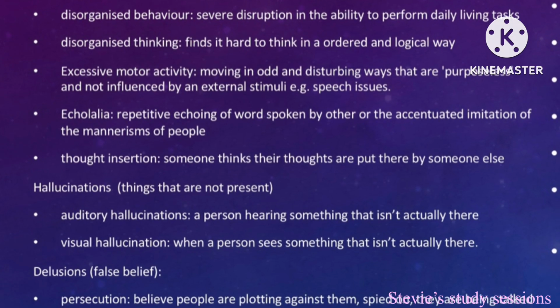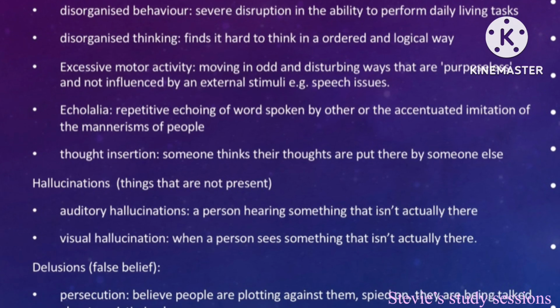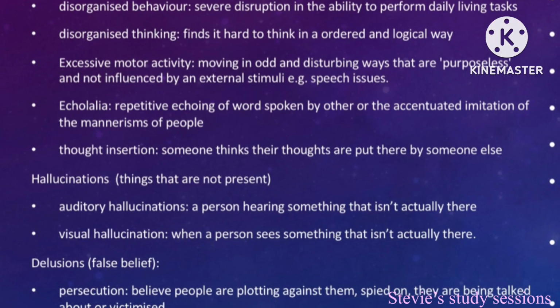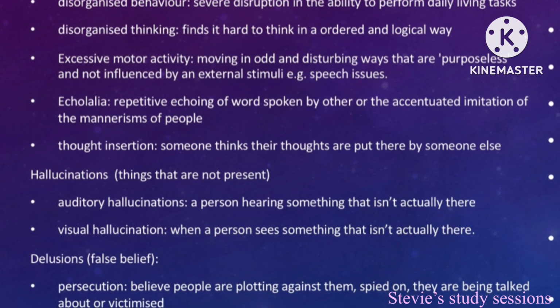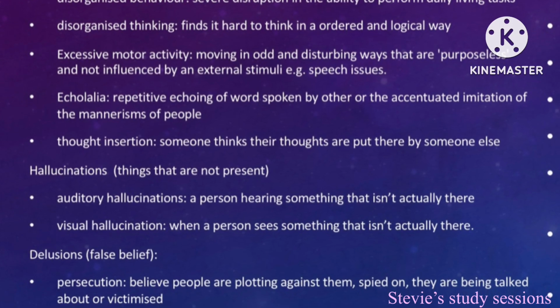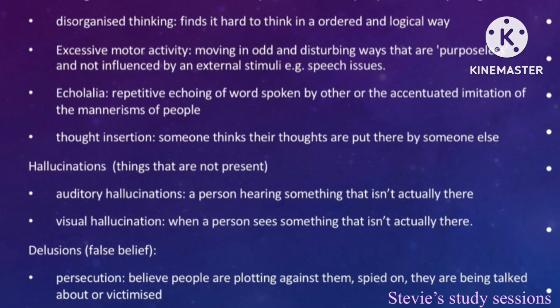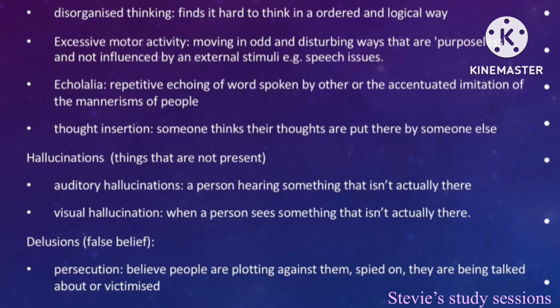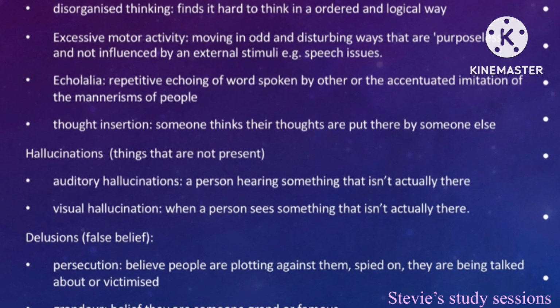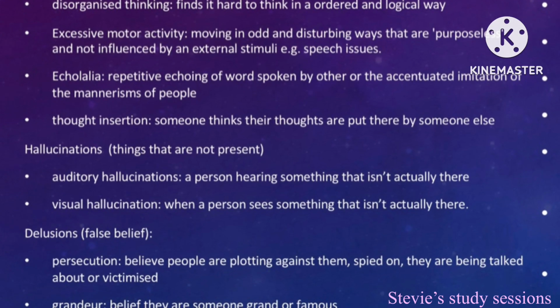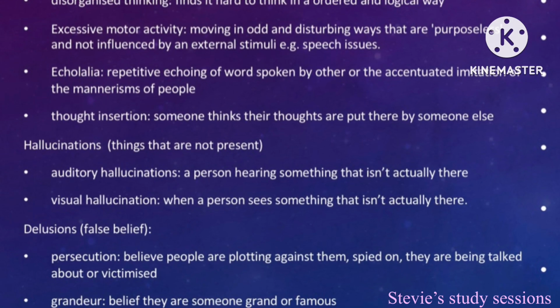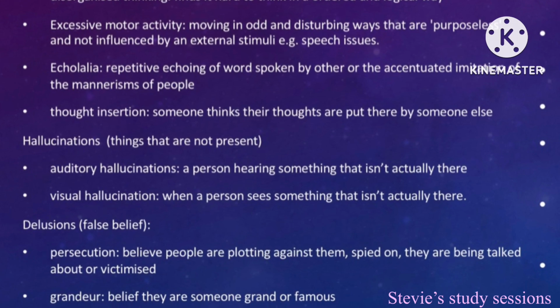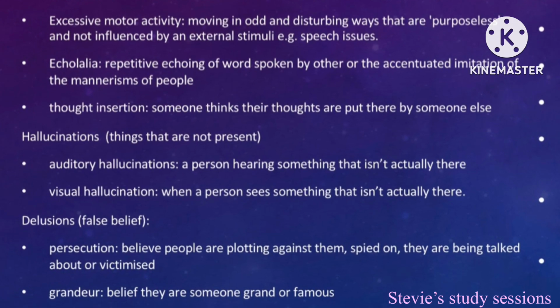Hallucinations are things that are not present. You have 2 types. Auditory hallucinations, which is hearing something that isn't actually there, and visual hallucinations, which is seeing something that isn't actually there. Delusions is a false belief. For example, persecution, believing that people are plotting against them, being spied on, or that they're being talked about behind their back. As well as this, individuals can have delusions of grandeur where they believe that they're someone grand or famous.